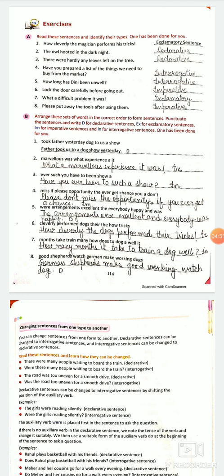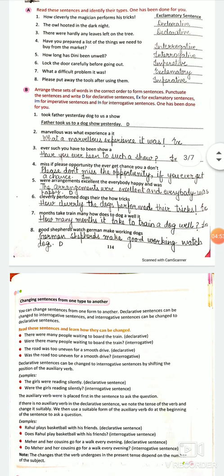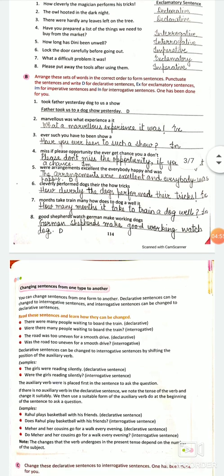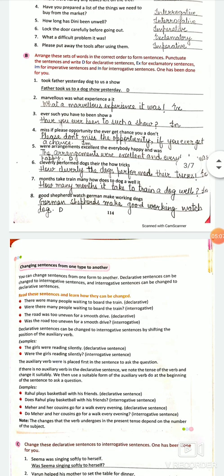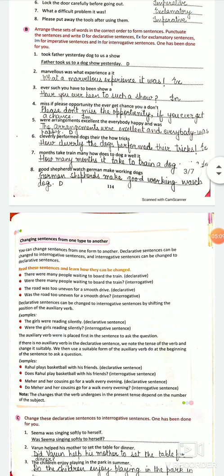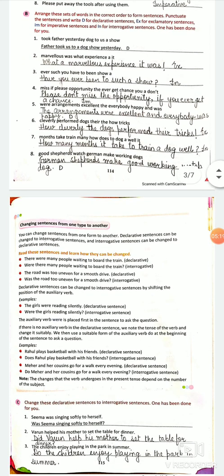Sixth is lock the door carefully before going out. It's an advice. It's imperative. What a difficult problem it was! Exclamation sign, exclamatory sentence. Please put away the tools after using them. Again, it's an advice, it's imperative, right? So now we have B part where we have to arrange the jumbled words into proper meaningful sentences, and after arranging them we have to tell what kind of sentence are they, right?